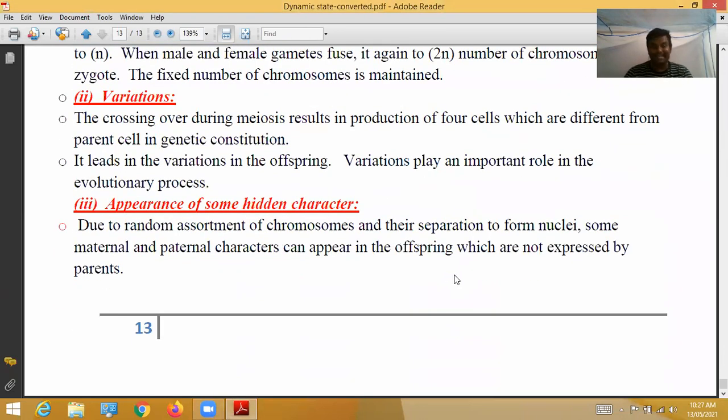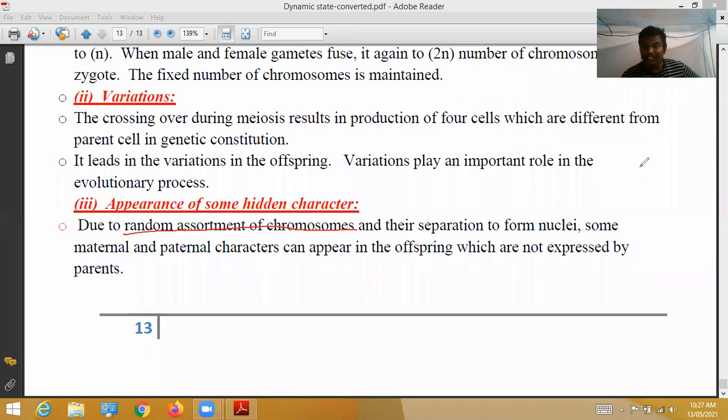Appearance of some hidden characters. It is common. The characters which are not there in either of the parents or parental generations, new characters are formed in the offspring. See, due to random assortment of chromosomes. So random assortment of chromosomes means what?